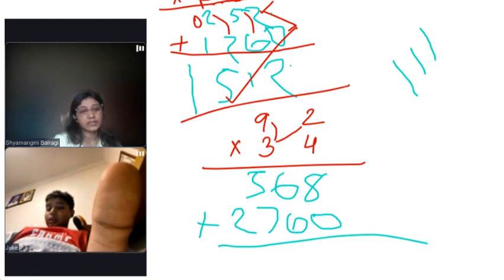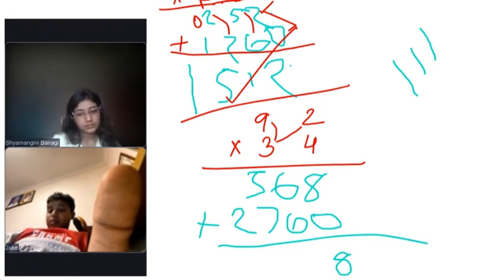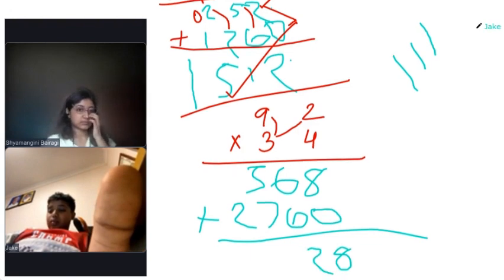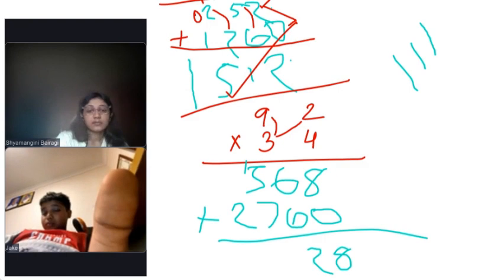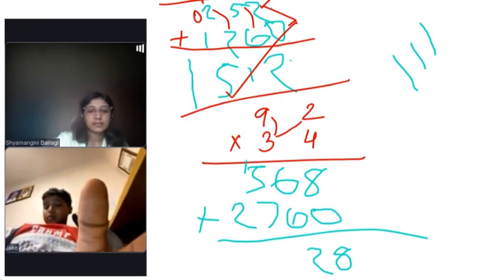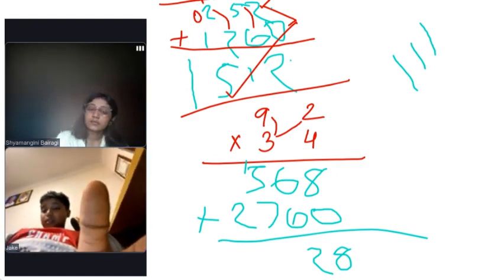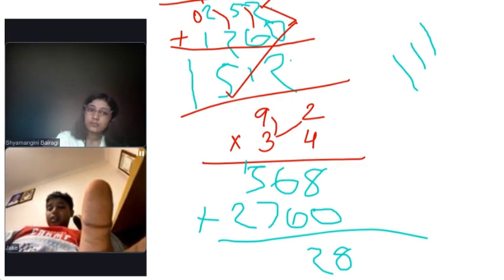8 plus 0 would be and then 6. 6 plus 6 would be 12. Yes. Carry over 1. Let's see. Do it. Wait, but then he said we were going diagonally.